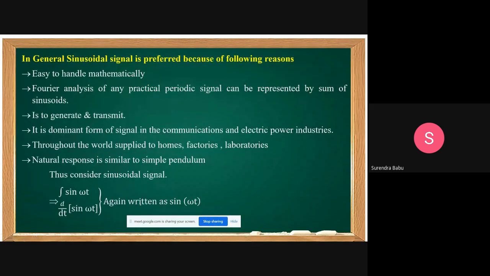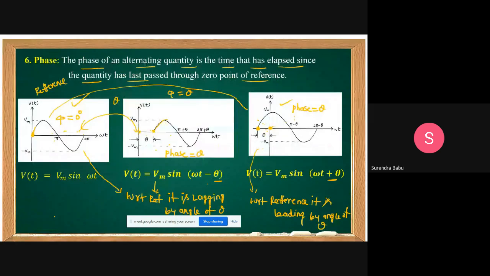This I'm telling, what is about the in phase? In phase means, for example, this is one waveform, and this is another waveform. Their magnitudes may be different. That is not the problem. But their 0 instant and maximum instant, that is, their 0 and maximum values take place at the same instant.